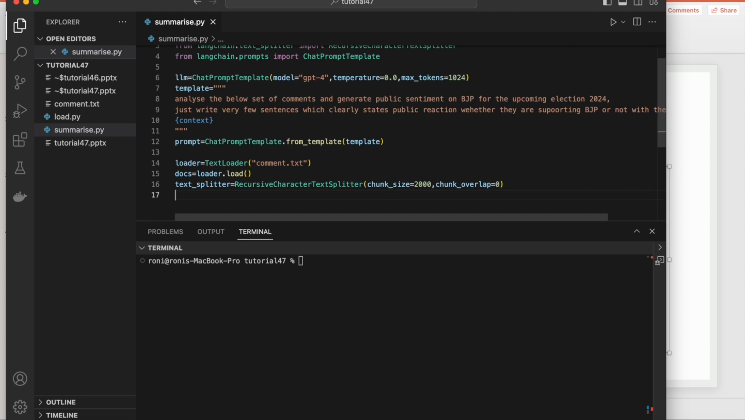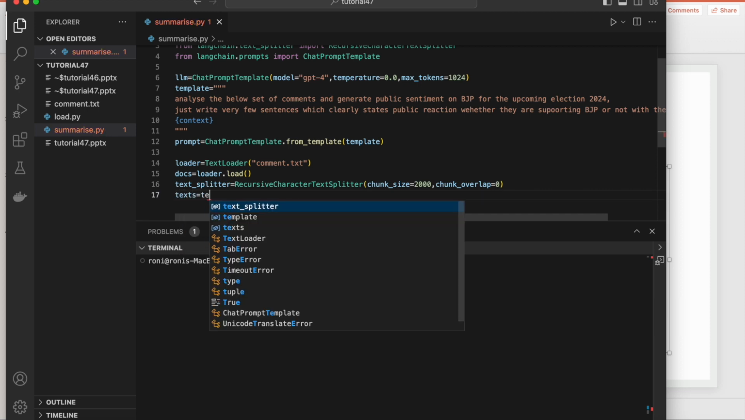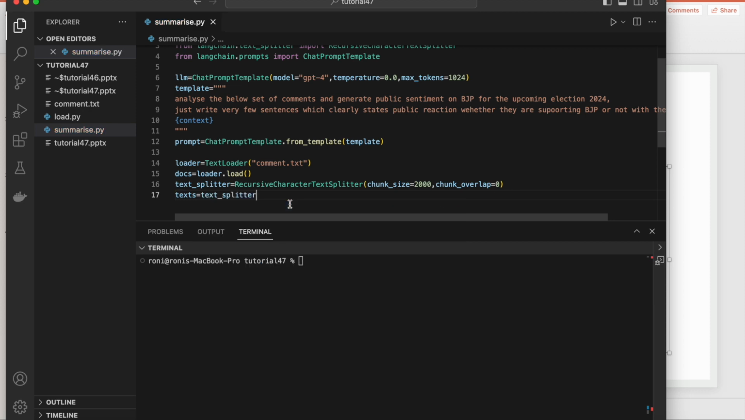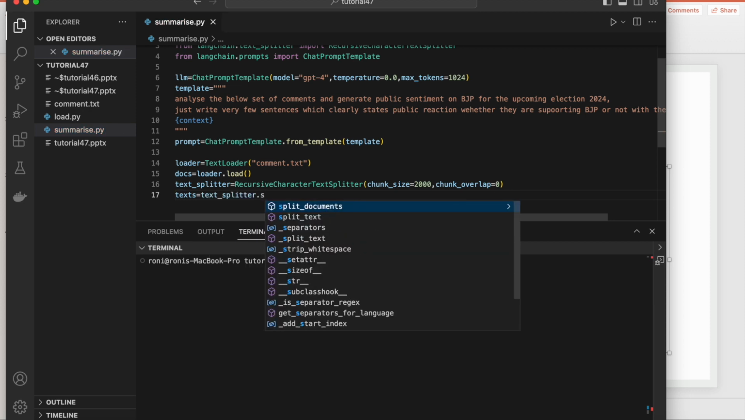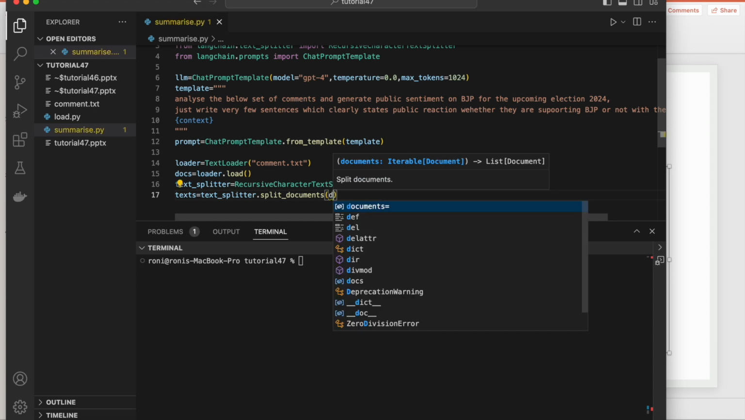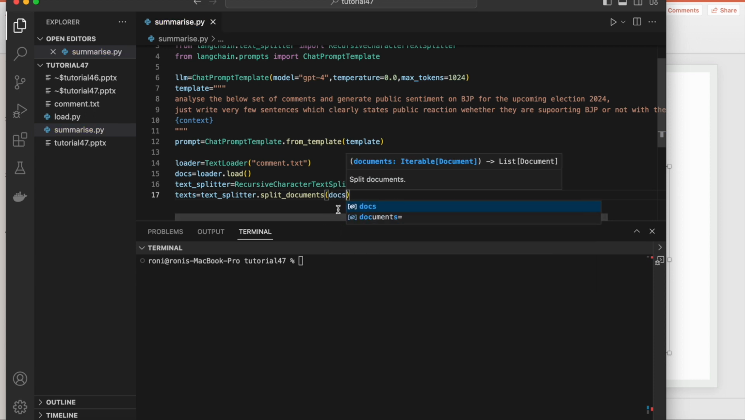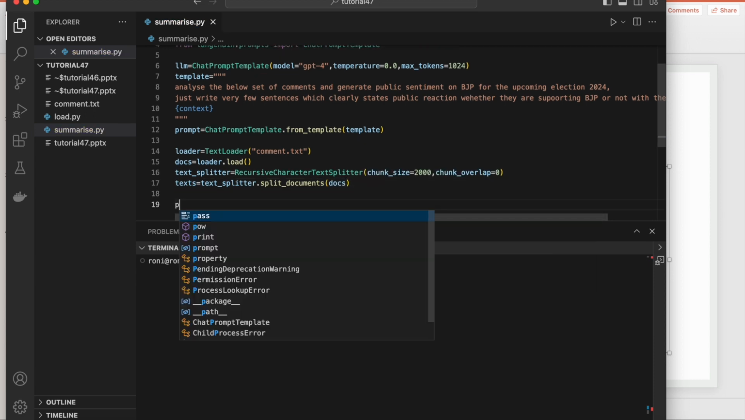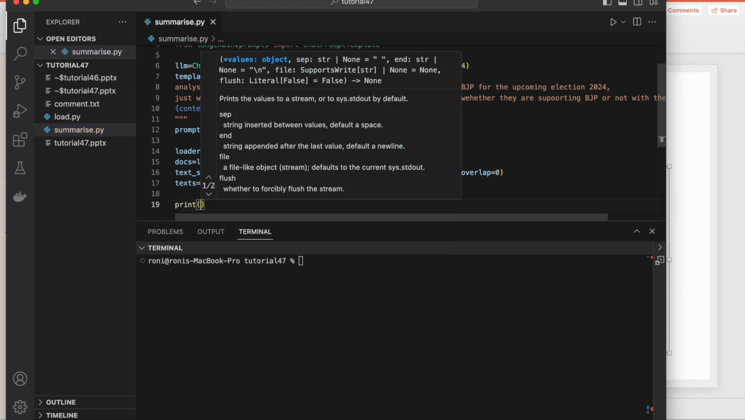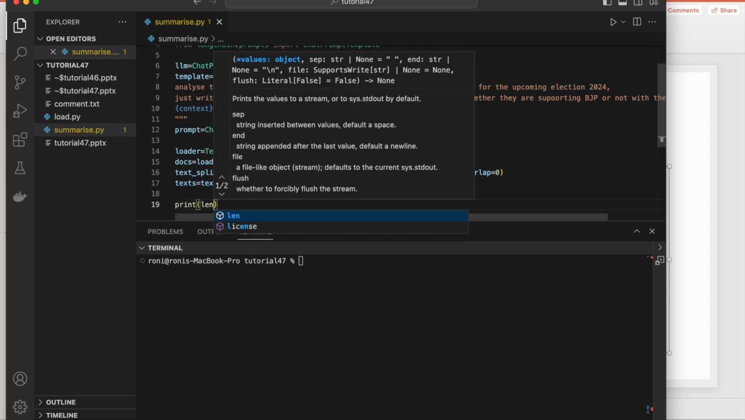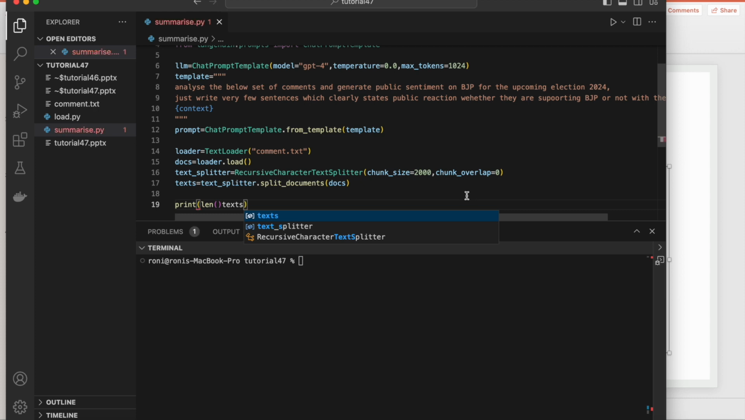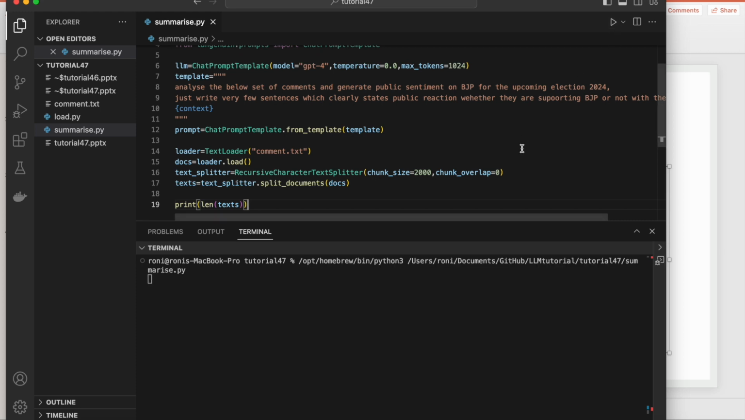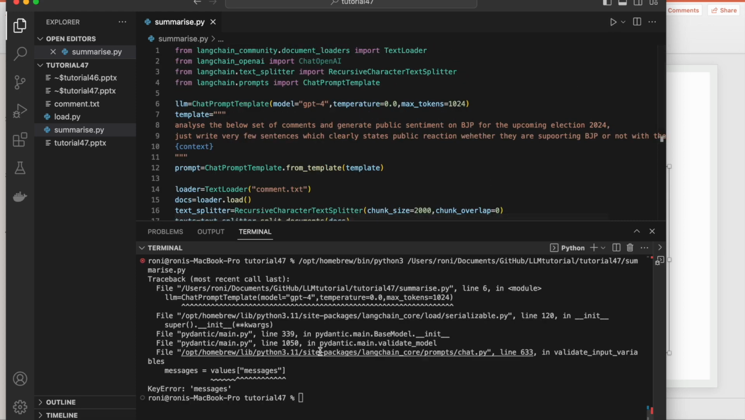Done. And then we'll create multiple texts using text_splitter.split_documents, and inside that I'll just pass the docs. After that, I'll just print the length of text, because this is definitely going to be a list of texts. Okay, so this is happening.